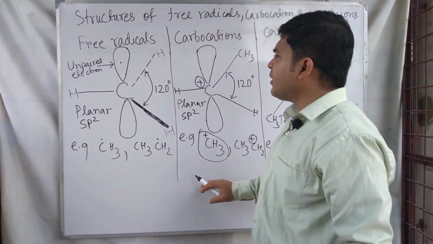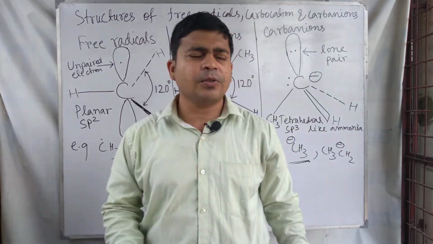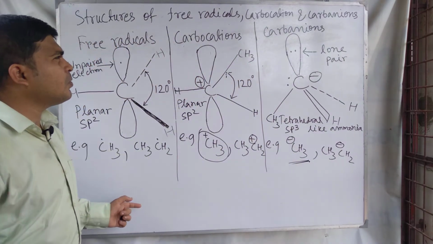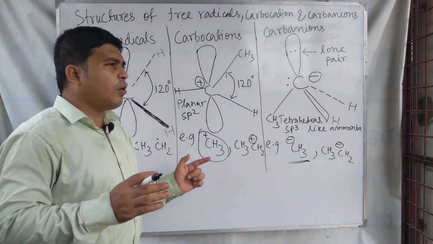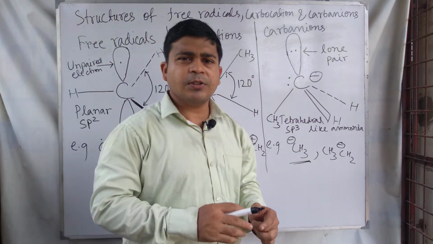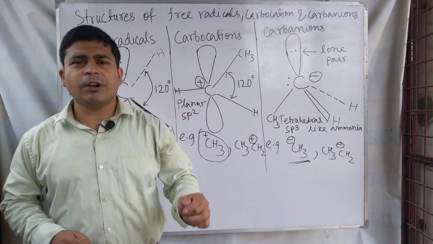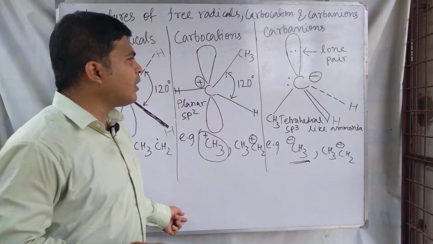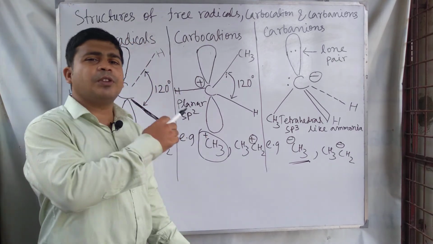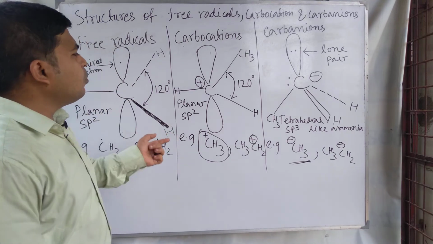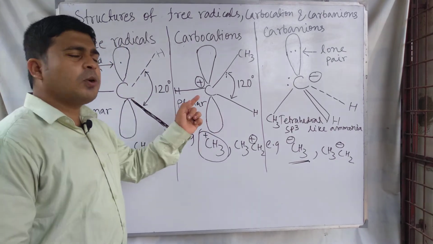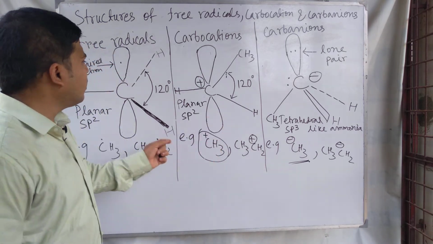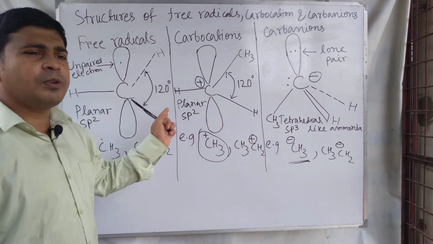Okay, so these are examples of the structures of the carbocation, carbanion and free radical. These are reactive intermediates formed during organic reactions. During organic reactions these intermediates are formed, and these are their structures. So we have to remember the structures of carbocation, carbanion and free radical, because these three species are different.